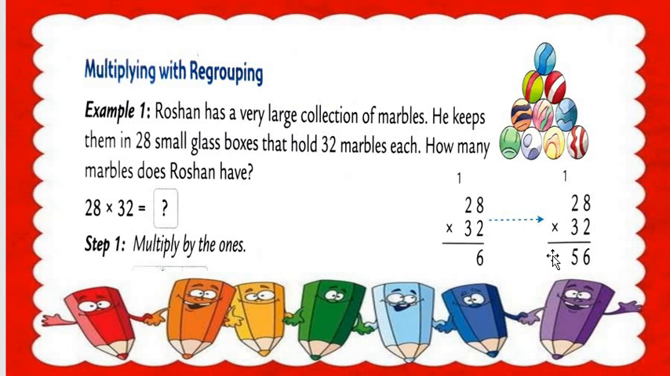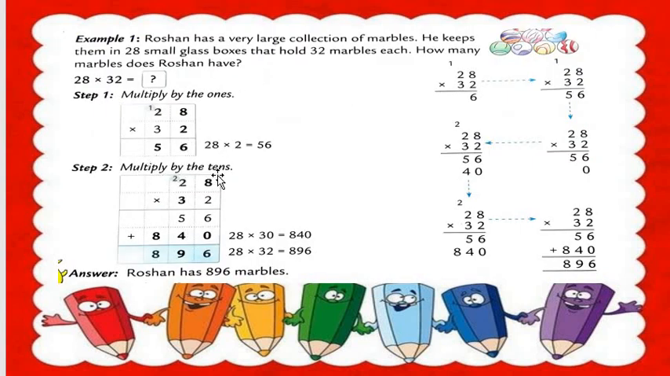Now we move on to the second step. The second step is what? Multiply with tens. Here we do the second step, multiply with tens. Understood? So here we put the compulsory 0. See here, first of all, 28 multiplied by 2 is done. The answer is 56. Understood, all students? Then 28 multiplied by 30. So 28 multiplied by 3, and then we get the answer like that.